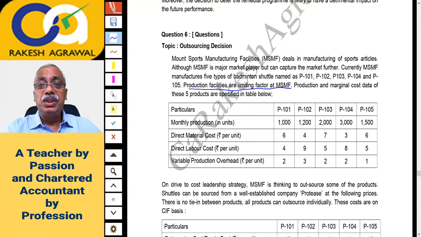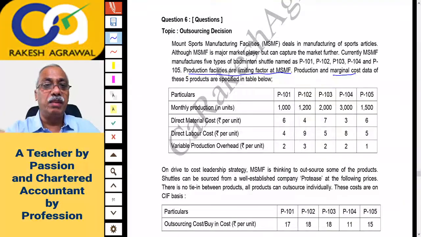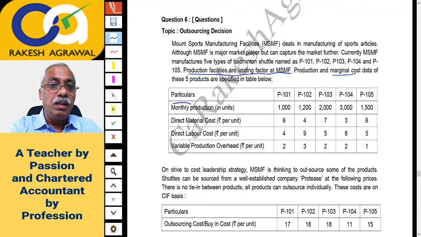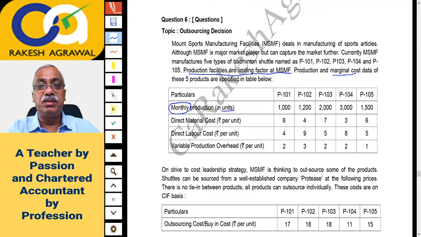Production and marginal cost data of these 5 products are specified in the table below. So the data is given below. Production and marginal cost, that is variable cost data. Monthly production in units is given to you for all the 5: 1000, 1200, 2000, 3000 and 1500. Direct material cost rupees per unit is given.